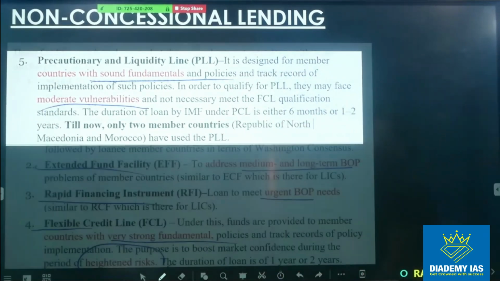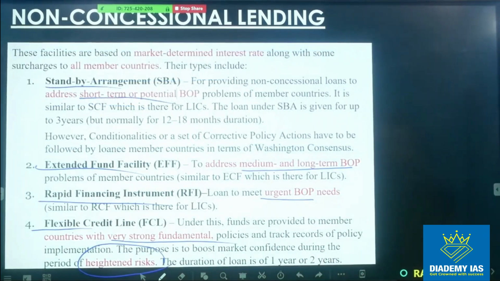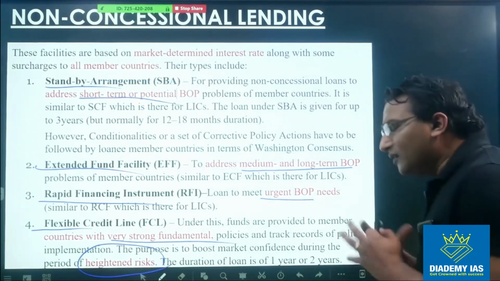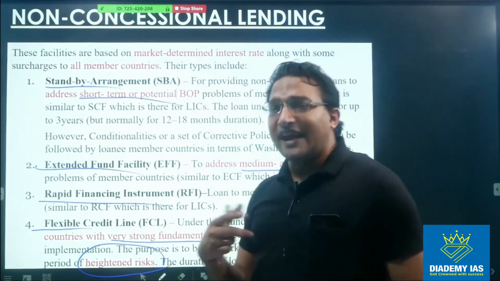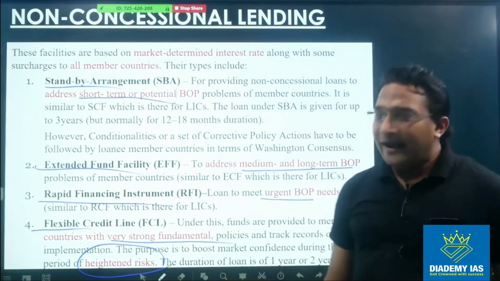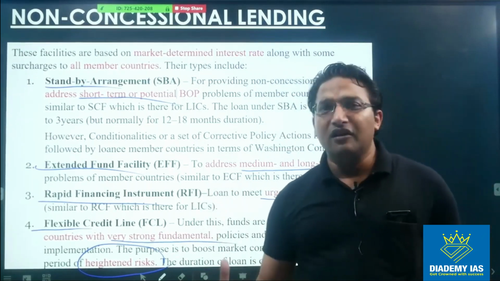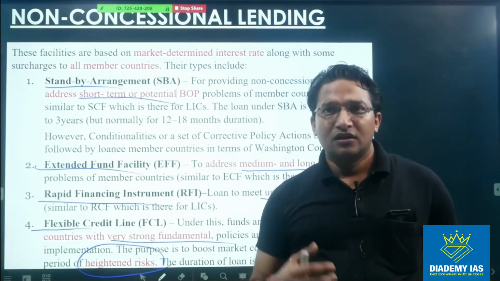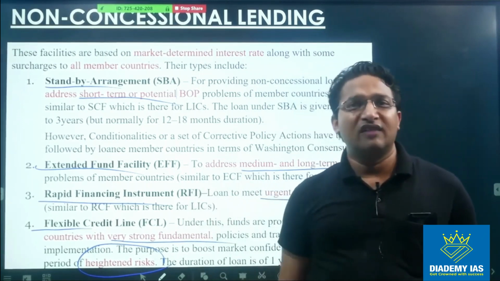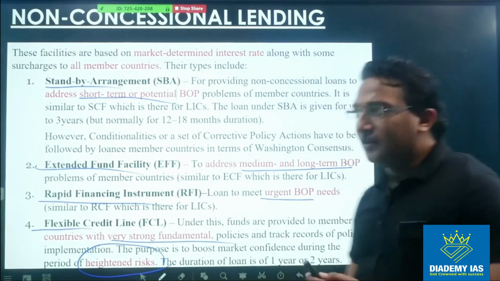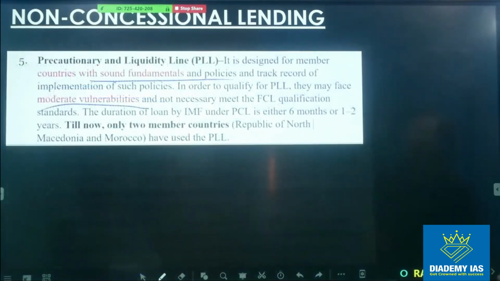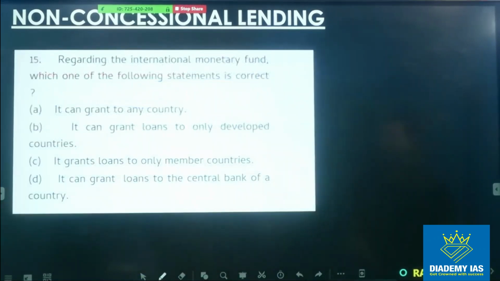So for example, if we talk about the flexible credit line, when the eurozone was in crisis in 2011, European countries which had very good fundamentals but for a short period of time had high risk might have taken loans from this facility, right? If India is supposed to get any loan, it will get it under non-concessional lending only.